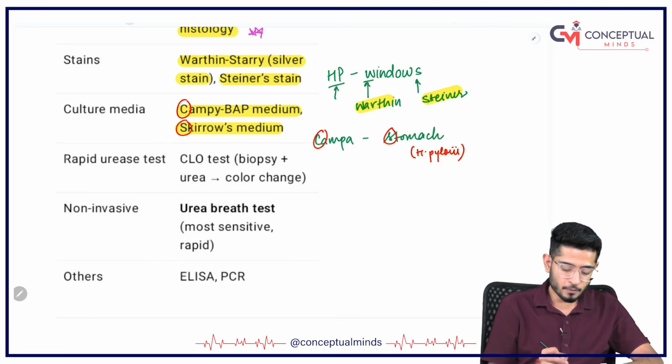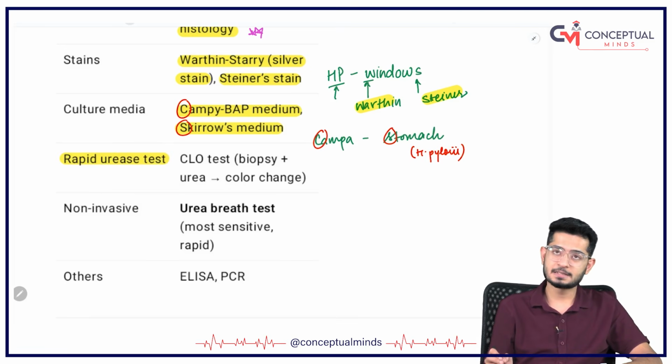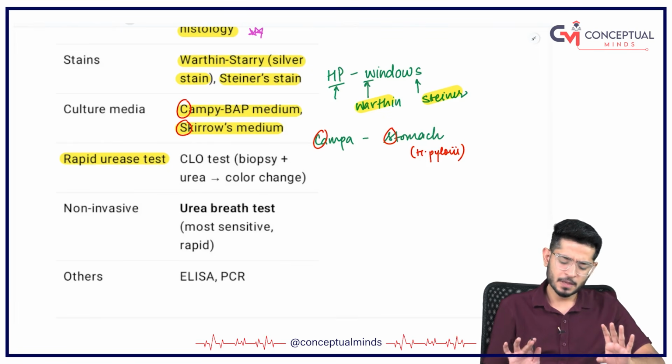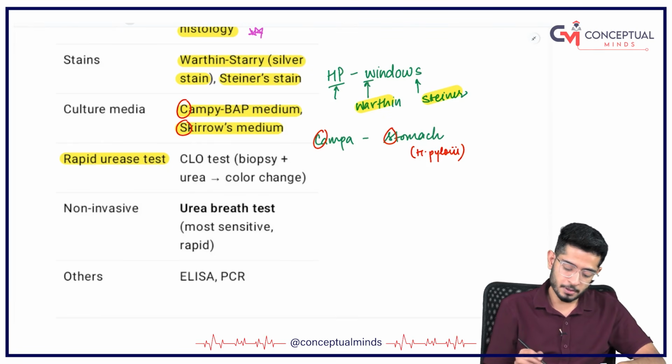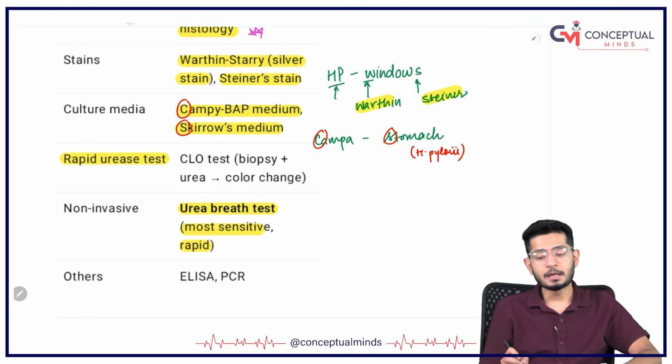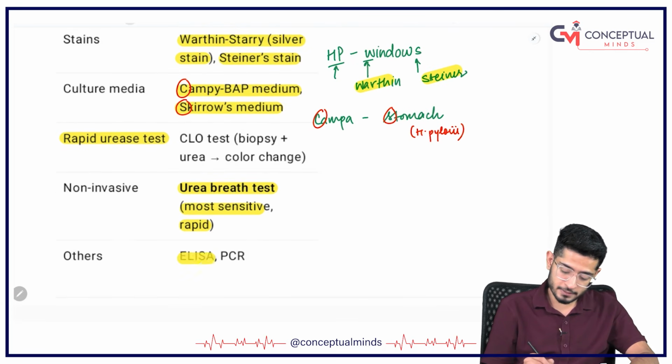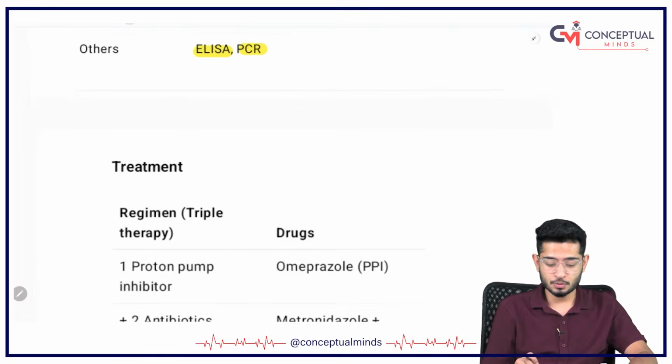Okay. Then obviously the rapid urease test is there, which you call the urea breath test. Okay. So that's sufficient to remember. The urea breath test is the most sensitive and rapid test. Okay. The others are obviously ELISA and PCR, which you can do.